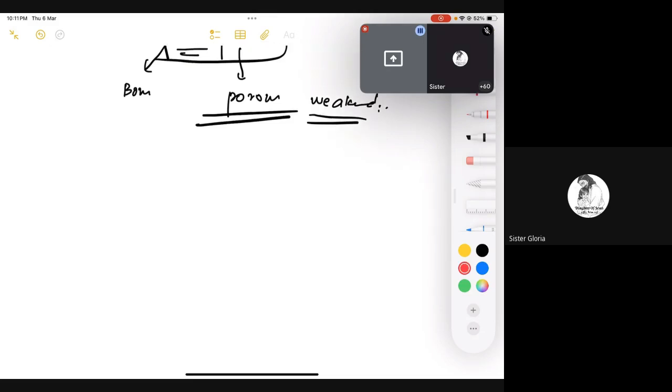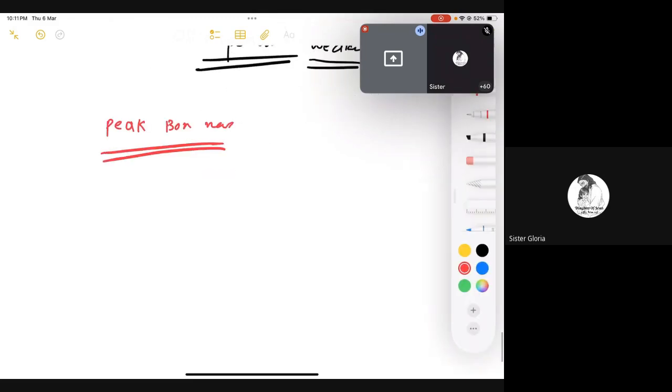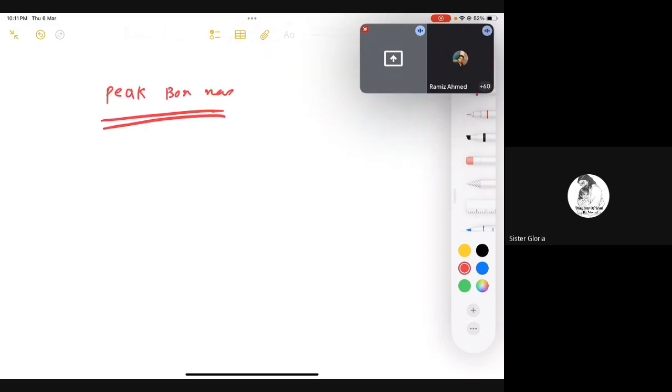So we have a term which is known as peak bone mass. What do we mean by peak bone mass? As the name indicates, it's the maximum strengthened bone which you can get throughout your life. Is that clear? The maximum, mature and strengthened bone which you can get throughout your life. So basically you achieve peak bone mass at 30 years of age. Is that clear? Yes. Okay.